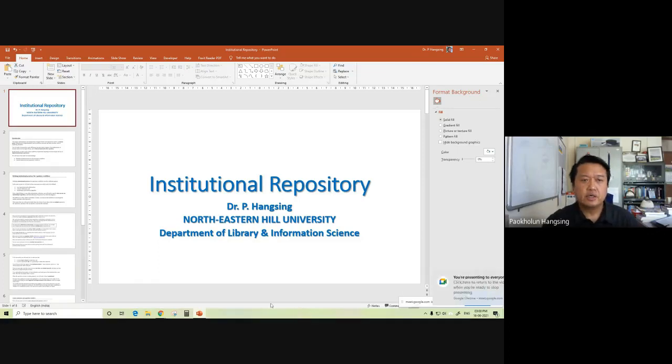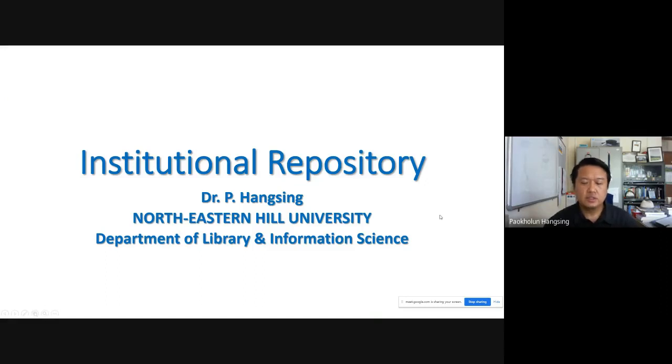Today's topic is institutional repository. In the process, we will be briefly discussing this topic, institutional repository, which is more or less the same compared to a digital library. It's not very different from a digital library. So let us see what are the things that are involved when it comes to building an institutional